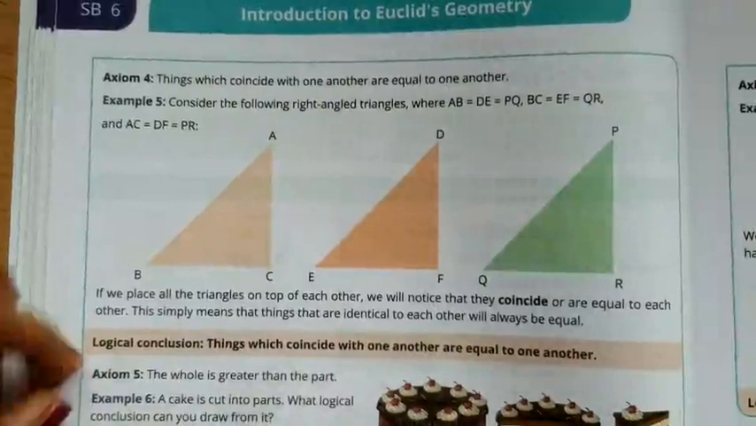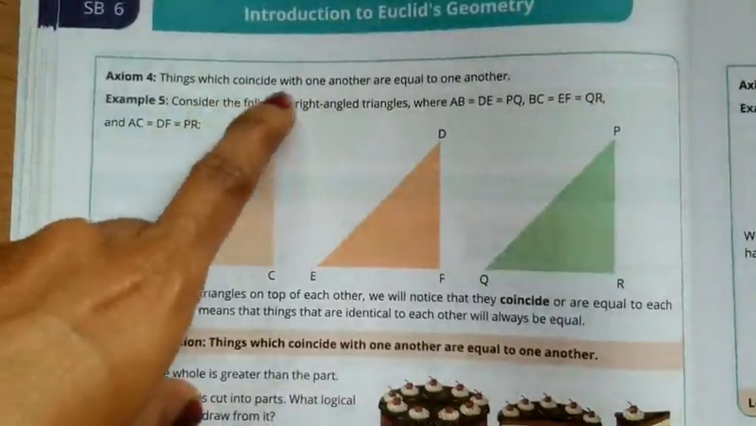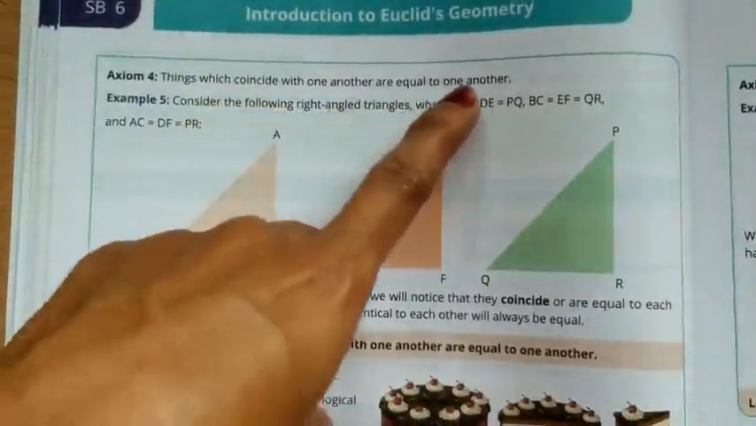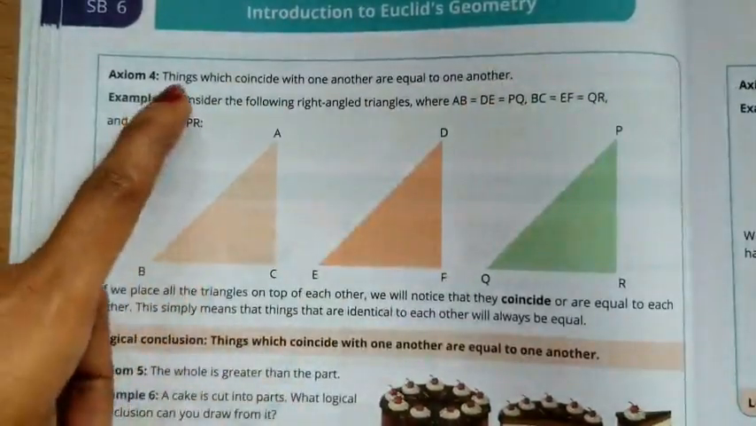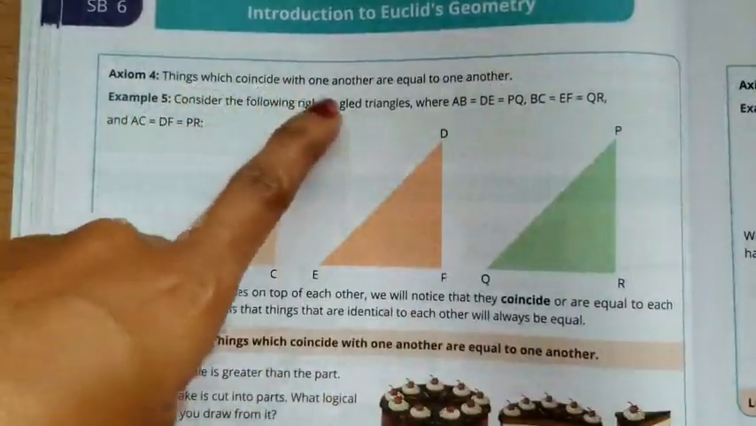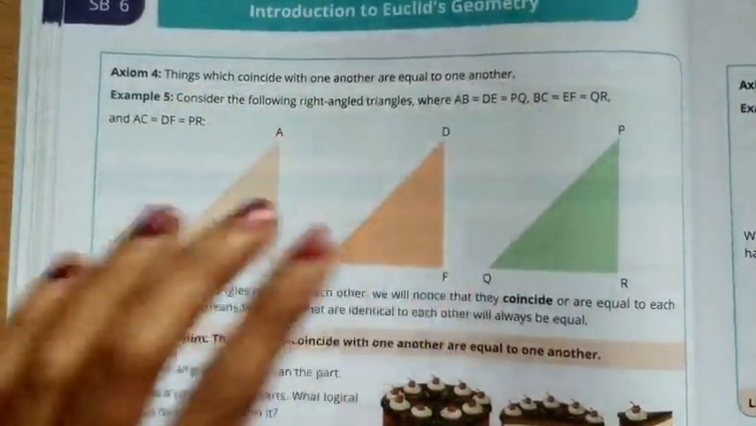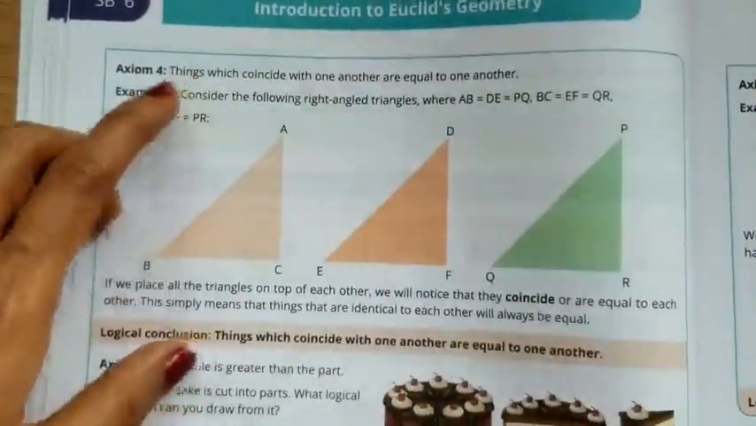Axiom number 4: things which coincide with one another are equal to one another. Let's see an example to understand this axiom.